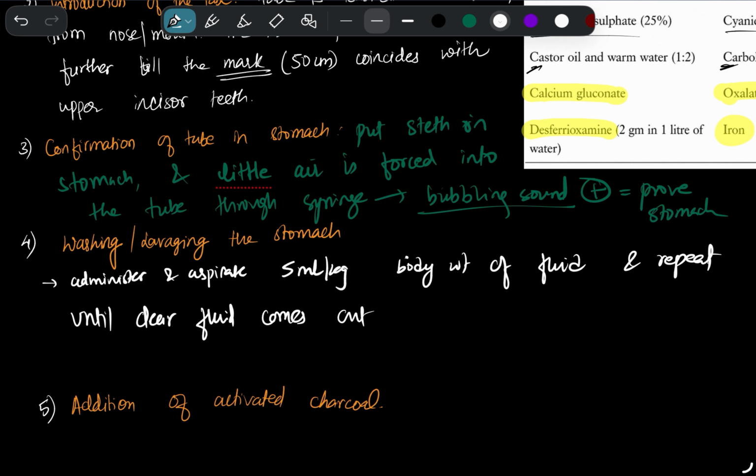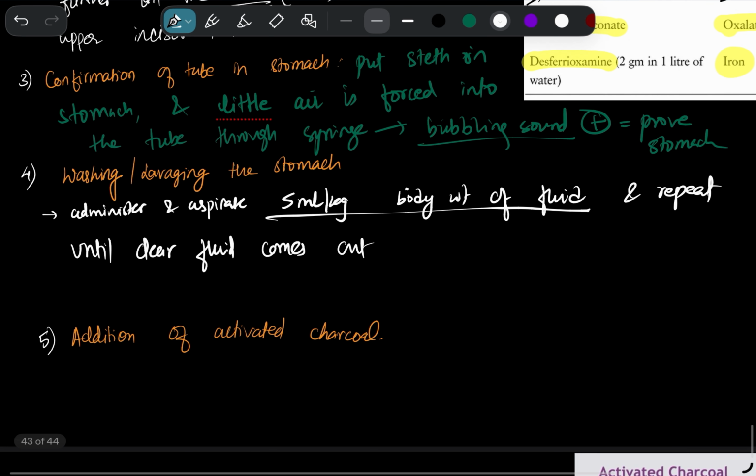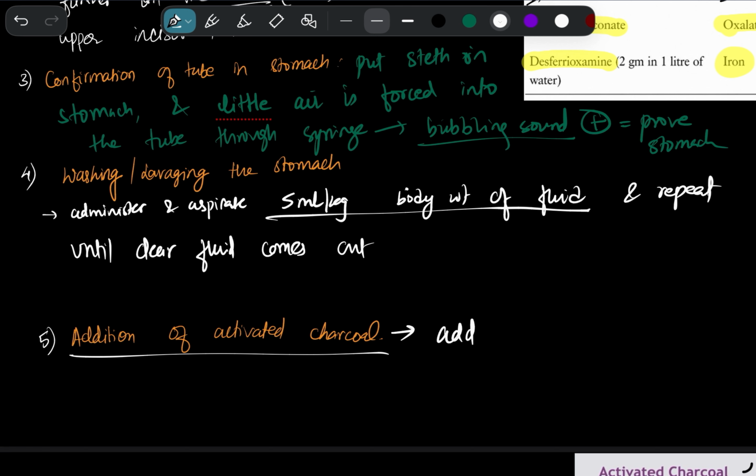So we are going to aspirate 5 ml per kg body weight of fluid and we'll repeat it as many times until a clear fluid comes out. Now after a clear fluid has come out, there might still be certain residues of the toxins of the poison that remained in the stomach, which may be very difficult to remove by this process. So to remove that minute quantity, we are going to add activated charcoal into the stomach